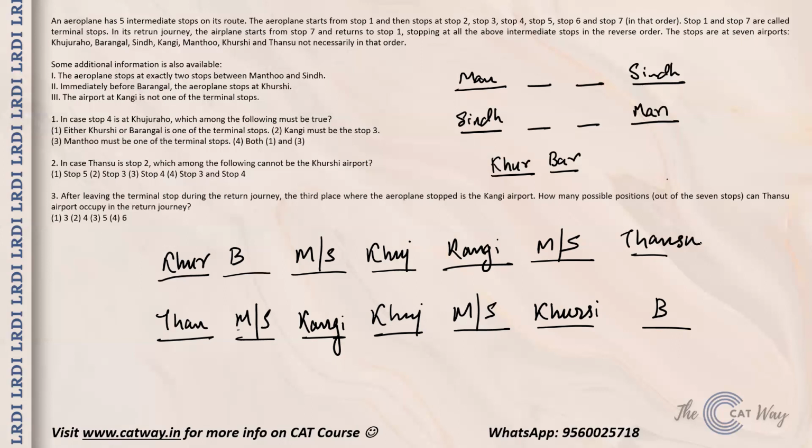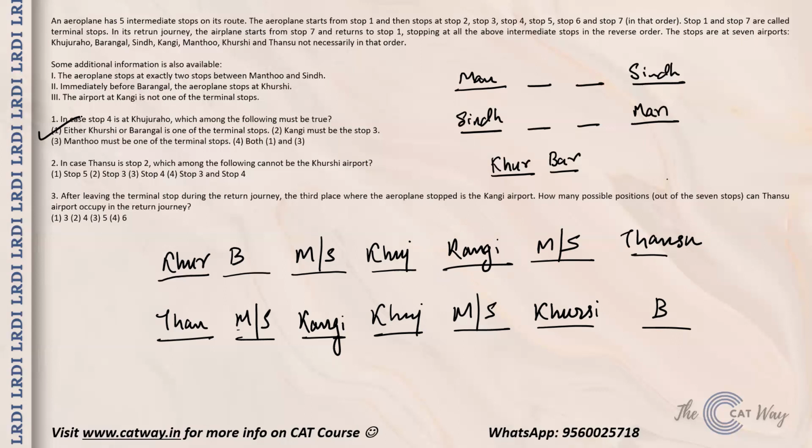Now, which of the following must be true? Either Kursi or Barangal is one of the terminal stops. So yes, that is happening. Second statement: Kangi must be stop 3. That is not always true, because in this case Kangi is stop 4, 5. So option 2 can never be right. Mantho must be one of the terminal stops. That is also not happening. And both 1 and 3 is also wrong, because only statement 1 is the one which you have found to be absolutely correct. So option number 1 is the right answer for this.